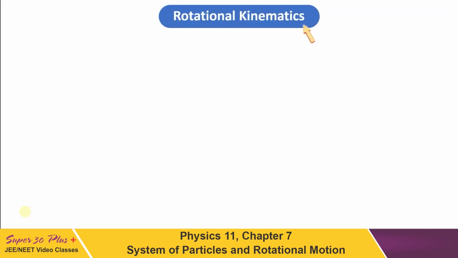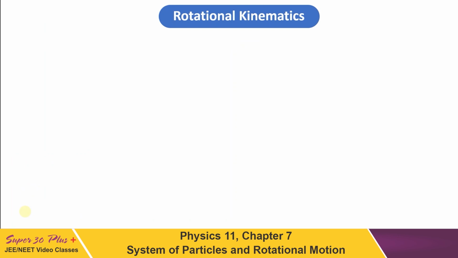Till now we had considered all the particles, all the bodies, as particles only. For this purpose we had derived the concept of center of mass also, so that the rigid body can be replaced by a particle mass. But now we have to consider the shape and size of the body as well, and then this topic rotation starts. In rotation, we cannot ignore the size and shape of the body.